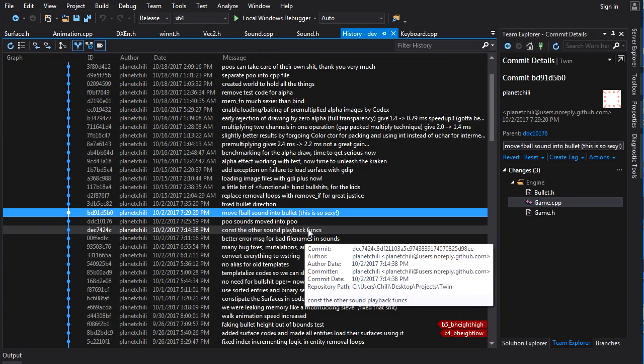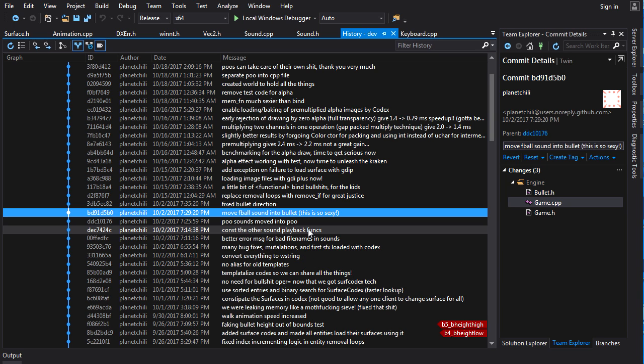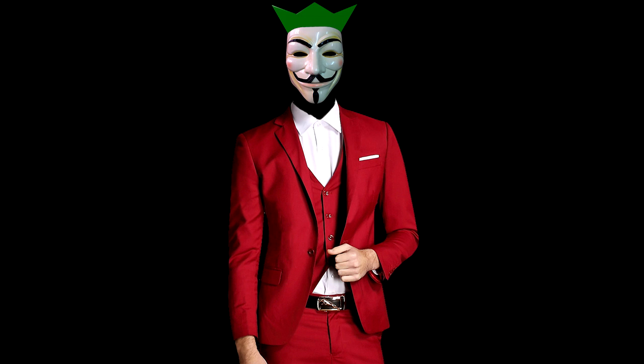And there you go. I love this codex system. It gives us a very simple, very efficient, and consistent way of managing and sharing our resources. And later on, when we get some better tech, like associative containers and smart pointers, it's going to be even better. And that's going to about do it for today.